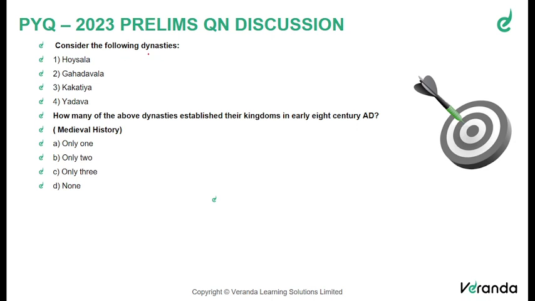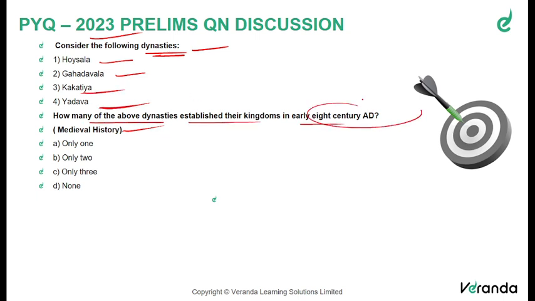Consider the following dynasties. This question was asked in 2023 prelims, which is based on medieval history. Let us see the following dynasties: Hoysala, Gadwala, Kakatiya, and Yadava. The question is, how many of the above dynasties established their kingdoms in the early 8th century AD? So we can see that they are asking directly about the chronology of the events which happened in our history.